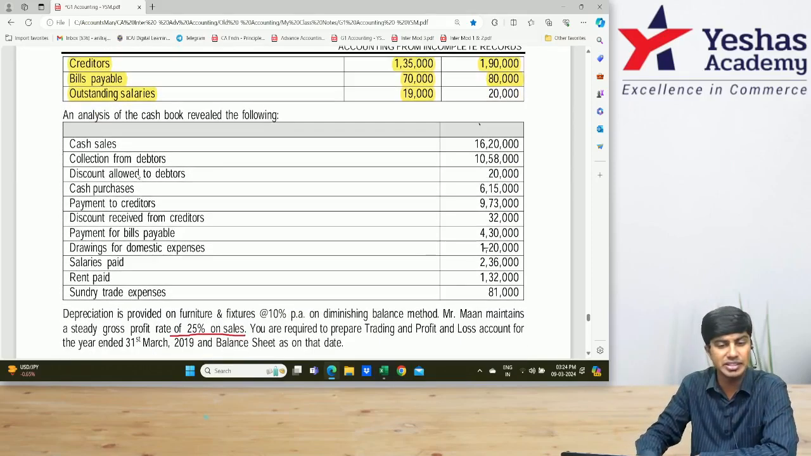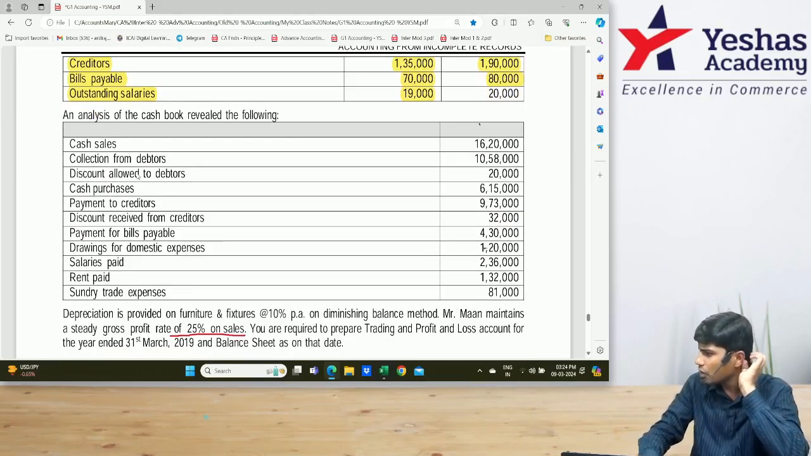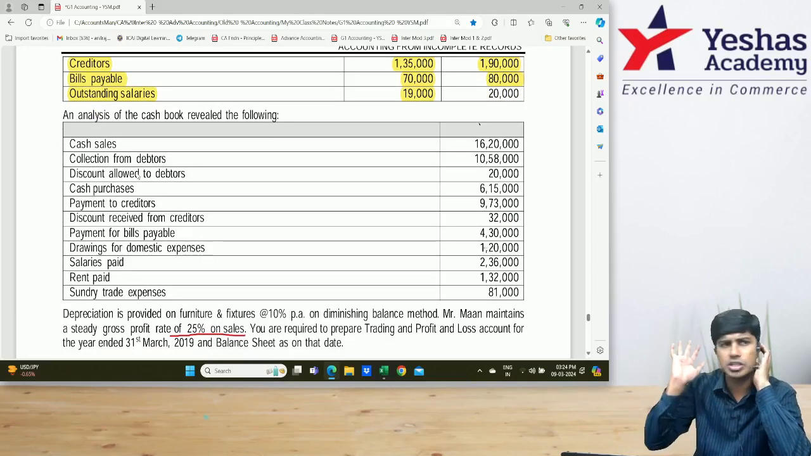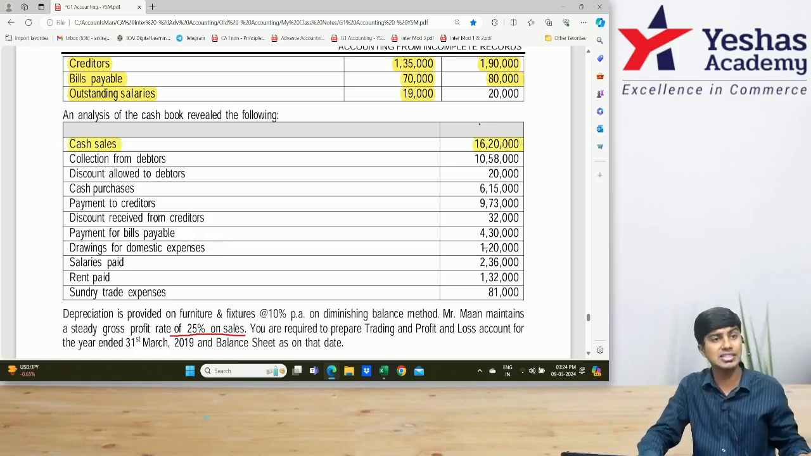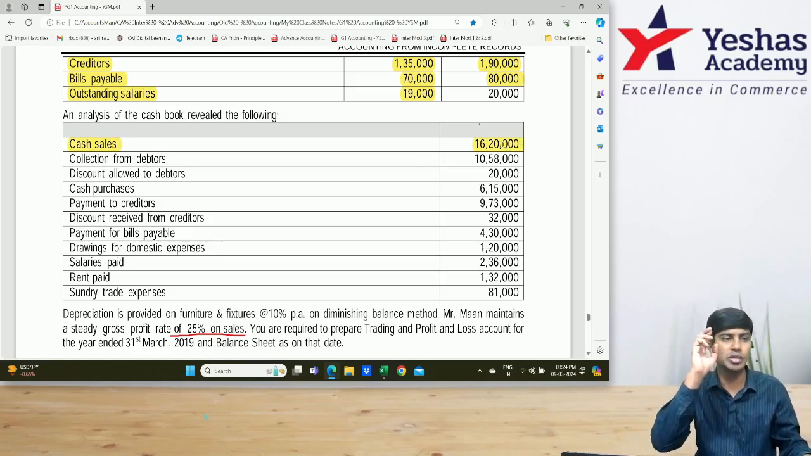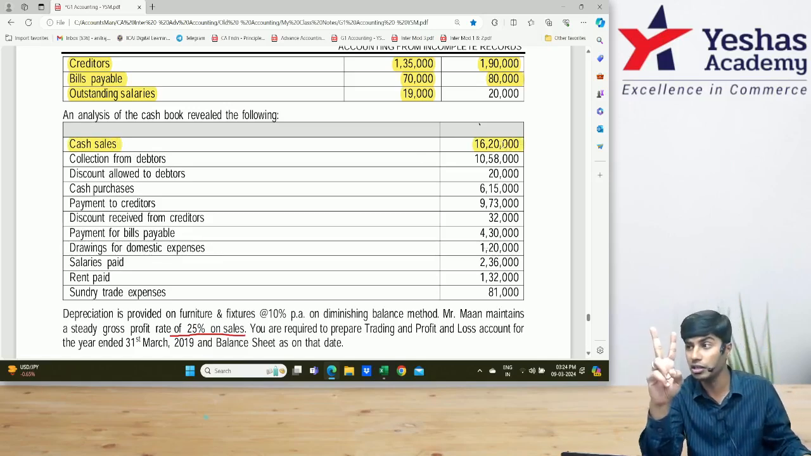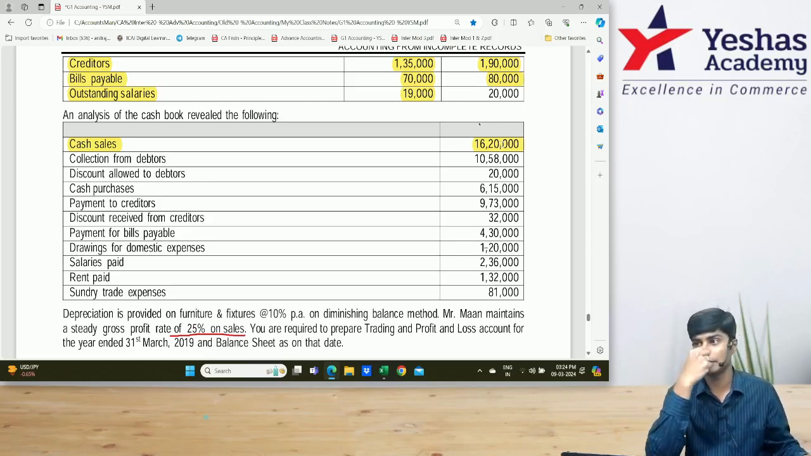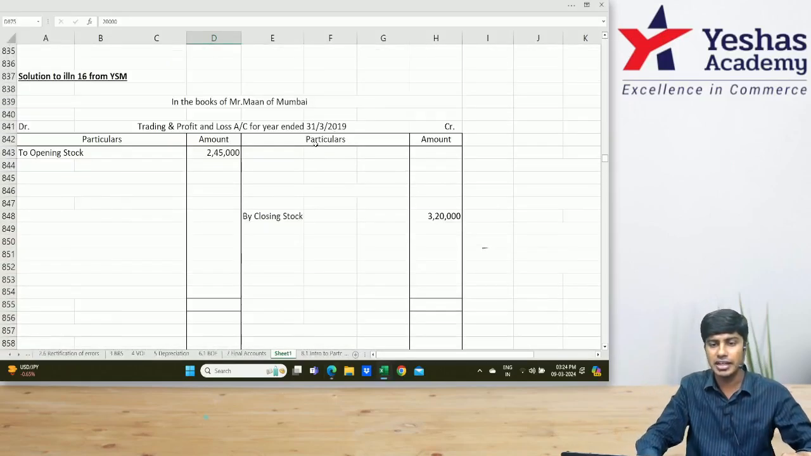No journal, no ledger. Now, shall we see the analysis of the cash book? Wherever cash has come in or gone out is recorded at one place. Number one, cash sales, 16 lakh 20. This has to be written at two places. Number one, trading account, credit side, sales.